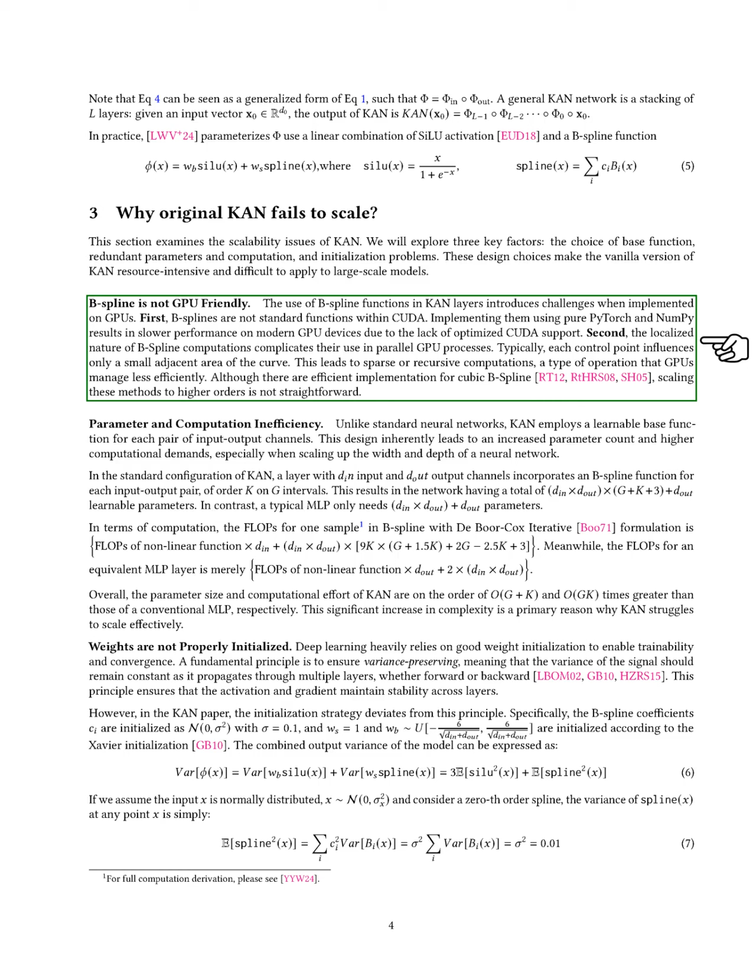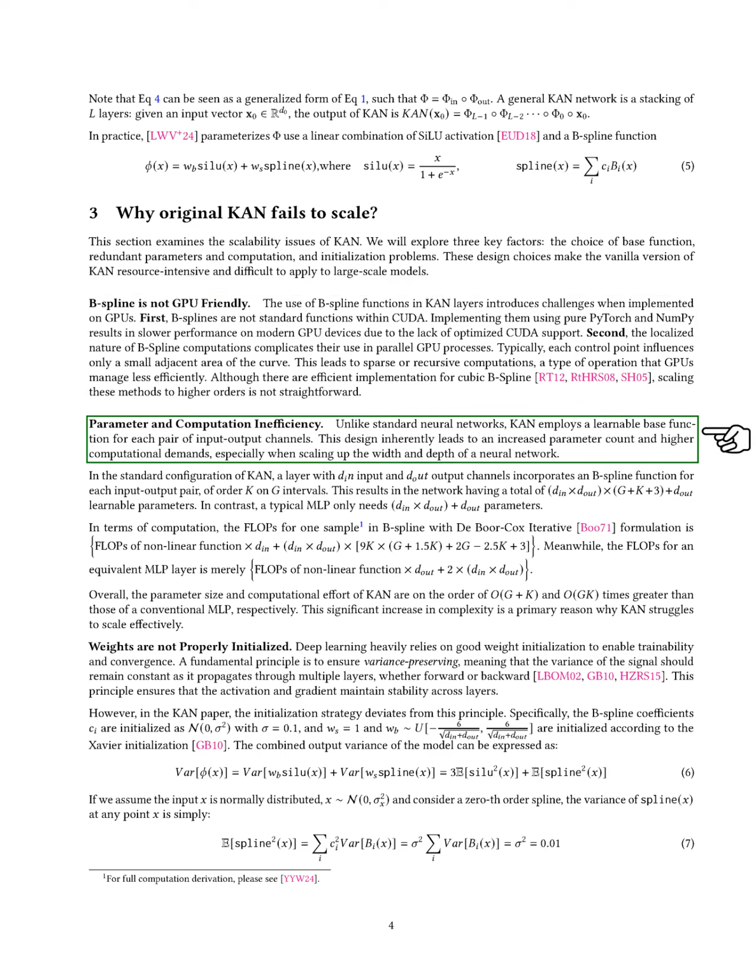Additionally, the way B-splines work, where each control point only affects a small area, makes them less efficient for parallel processing on GPUs. While there are efficient methods for cubic B-splines, scaling these to higher orders is complicated. We also note that KAN's design leads to inefficiencies in parameters and computation.